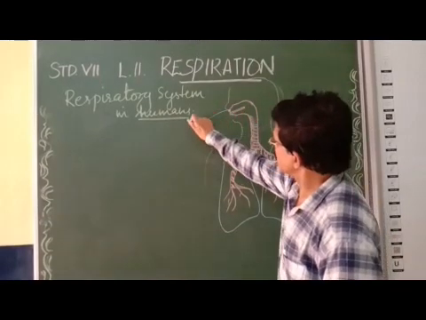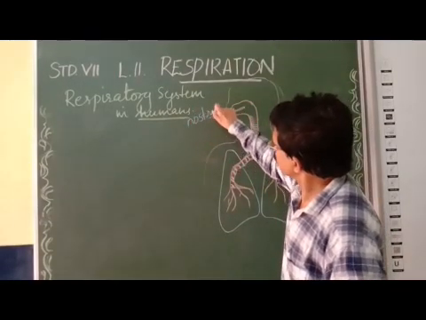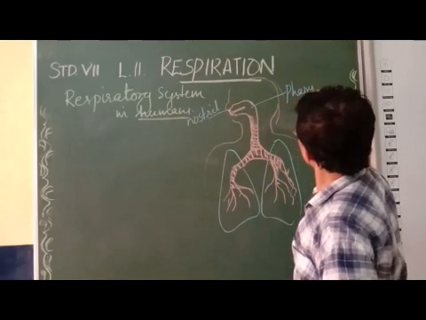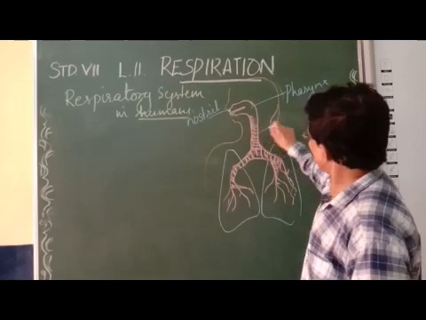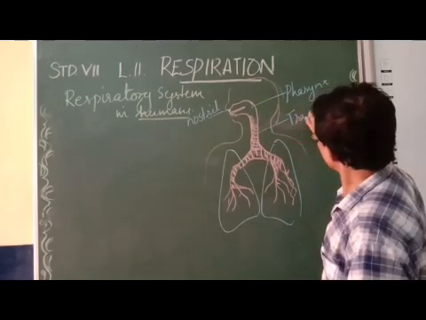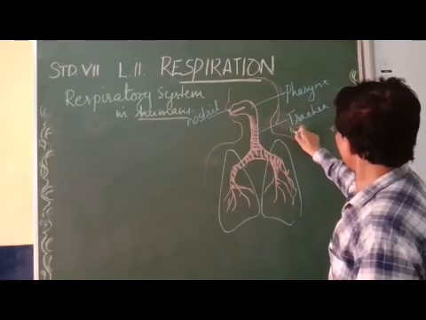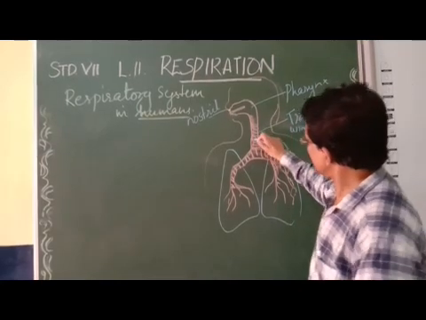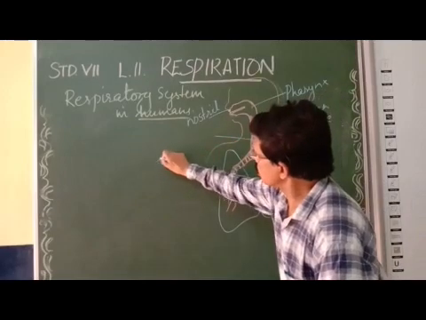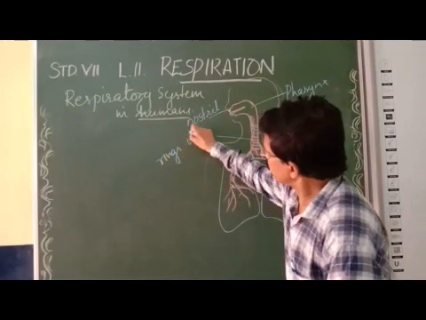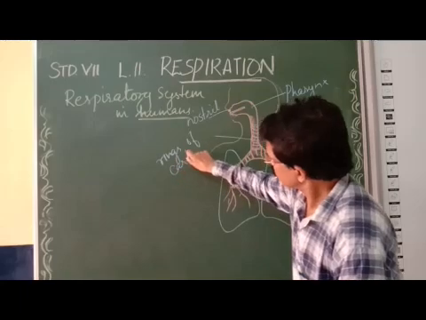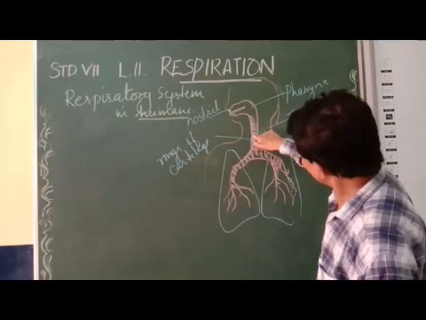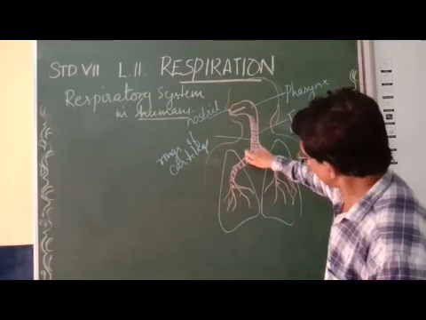The first part of the respiratory system is the nostril or nose. This is called the pharynx. This is called the trachea. The trachea is also called the windpipe. What is this? Cartilaginous rings, rings of cartilage. You can see the rings of cartilage very clearly.